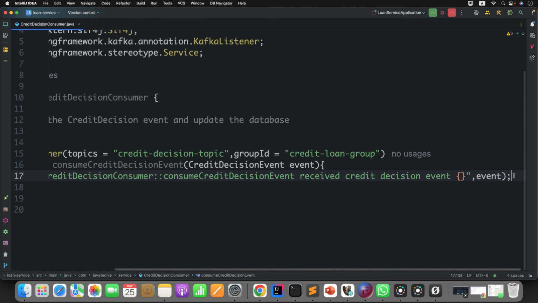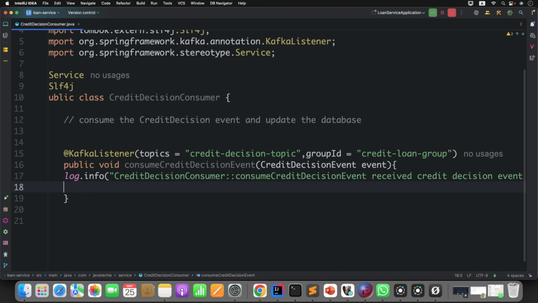All good? We got the event. Now once we got the event, what can we do? First get the current loan status. Then based on this decision event, we will update it. Okay. So first, I need to inject the repository here.